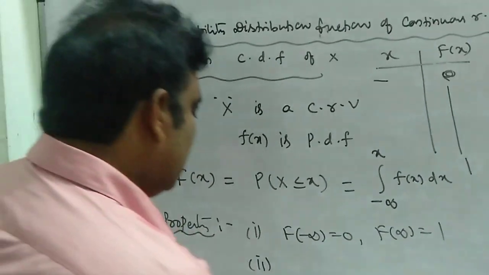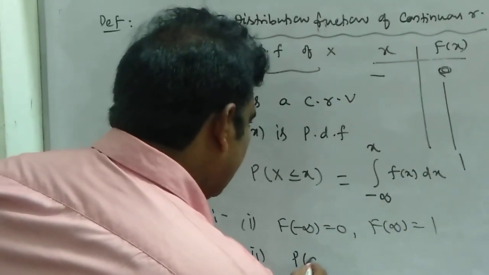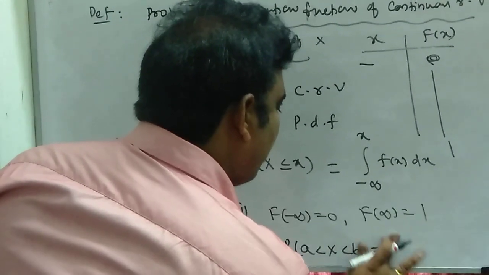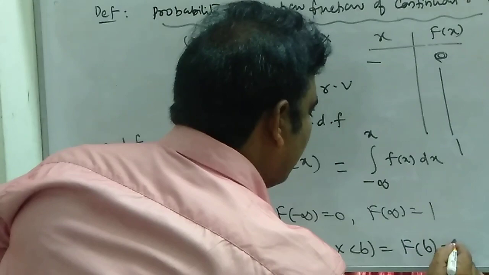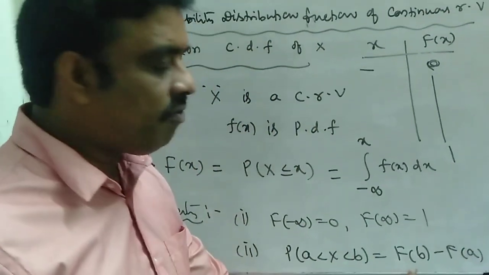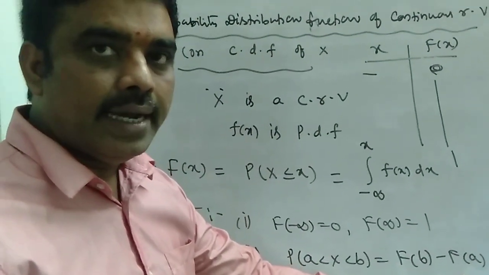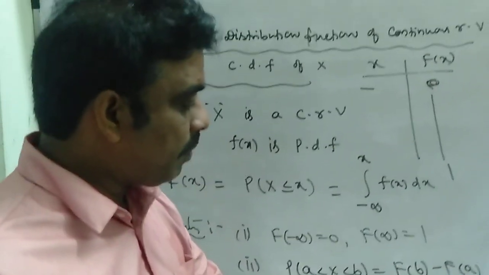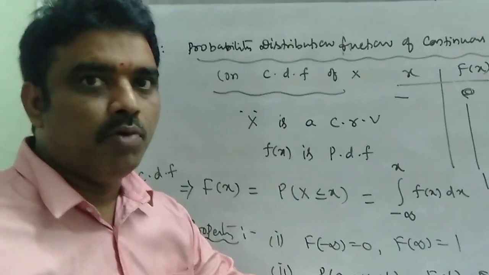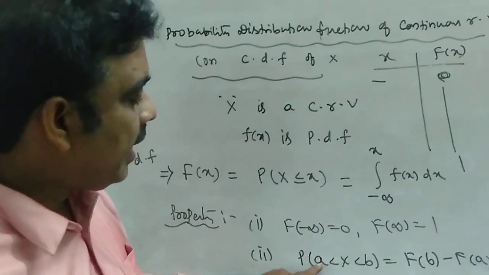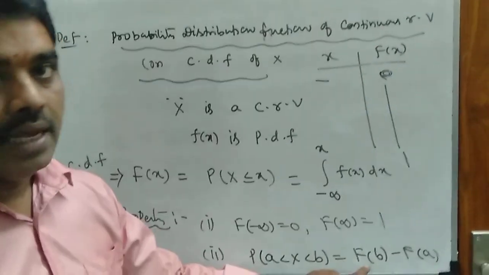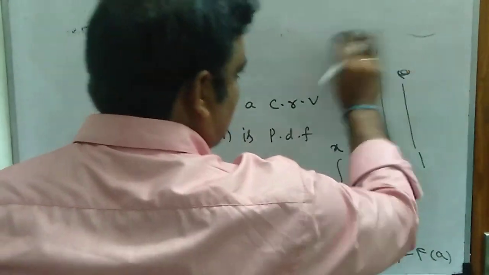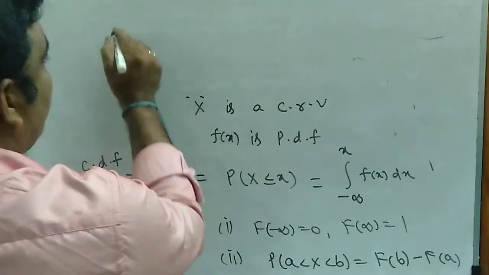And another one: the probability of a less than x less than b, we can write as F of b minus F of a. Capital F denotes the cumulative distributive function or probability distributive function. Small f is the PDF, probability density function. So P of a less than x less than b can be written as F of b minus F of a. How you can see here, F of b minus F of a.